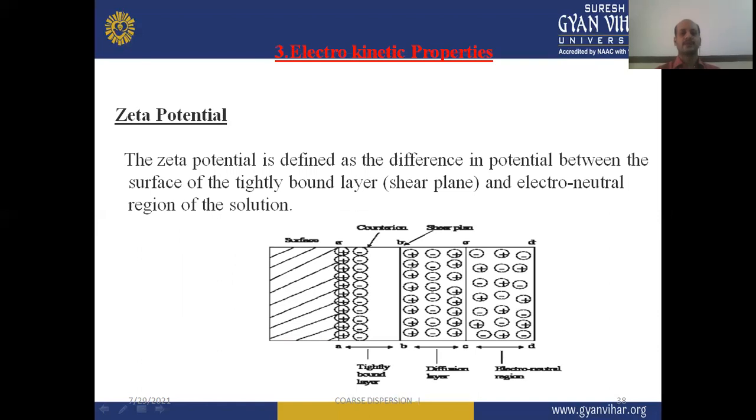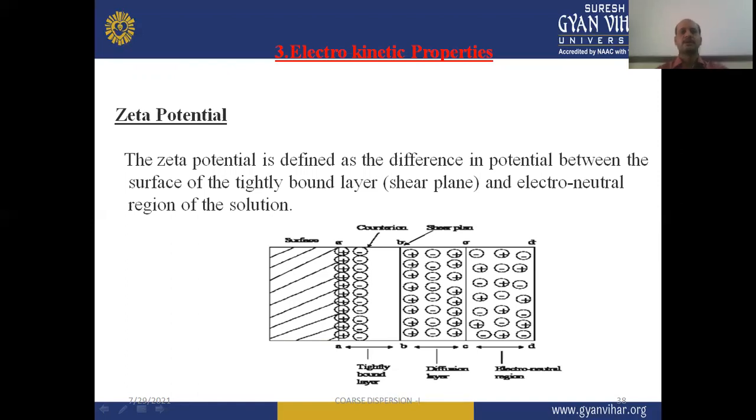You can see here there are two types of layer: tightly bound layer and diffuse layer, where the electrical double layer is formed by both of the layers, and the difference in potential between the surface of the tightly bound layer and the electroneutral region of the solution is defined as zeta potential.